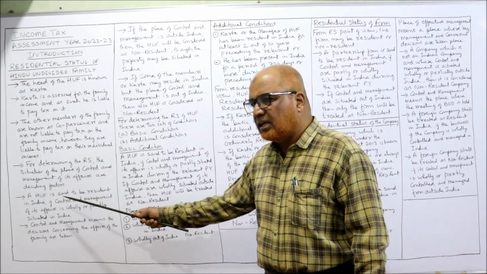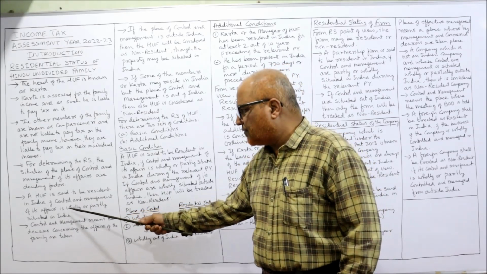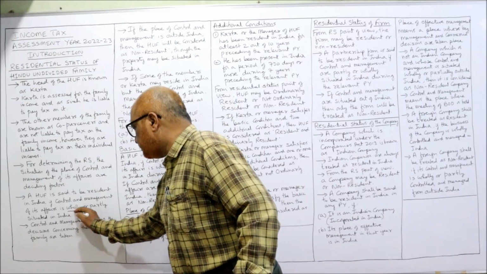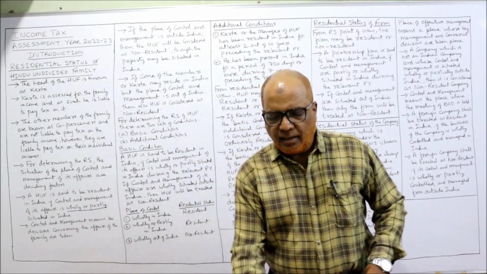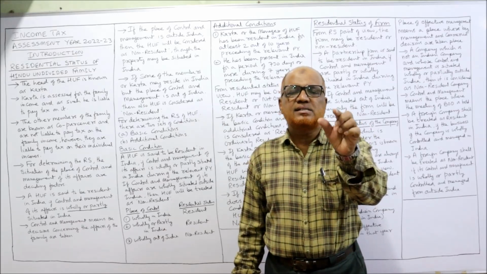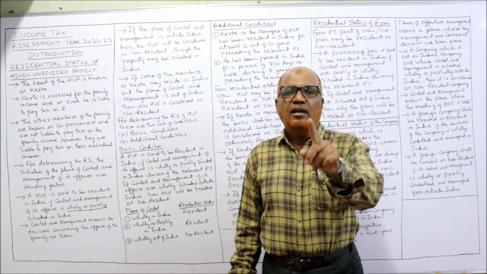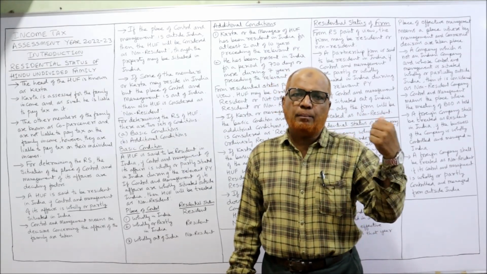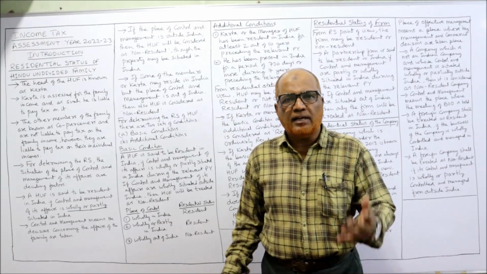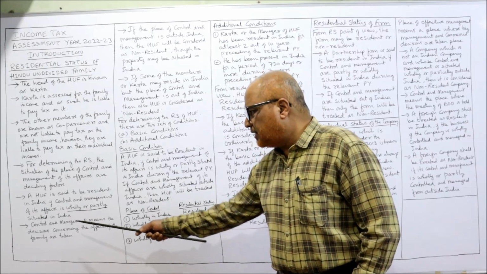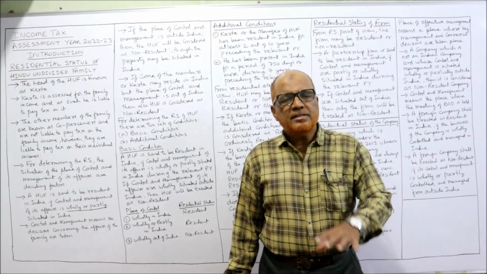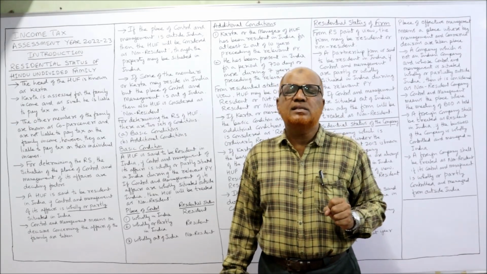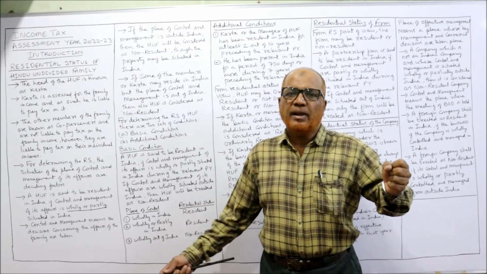A HUF is said to be resident in India if control and management of its affairs is wholly or partly situated in India. This word you have to remember: wholly or partly. A Hindu Undivided Family is said to be resident in India if the control and management is wholly in India or partly in India and partly outside India, right? That is called resident. And control and management means the decisions concerning the affairs of the family. That means the place from where all the decisions are taken, right? Simple example I'll give you.